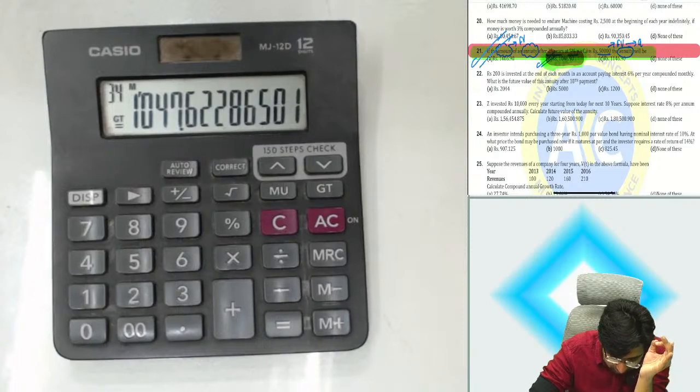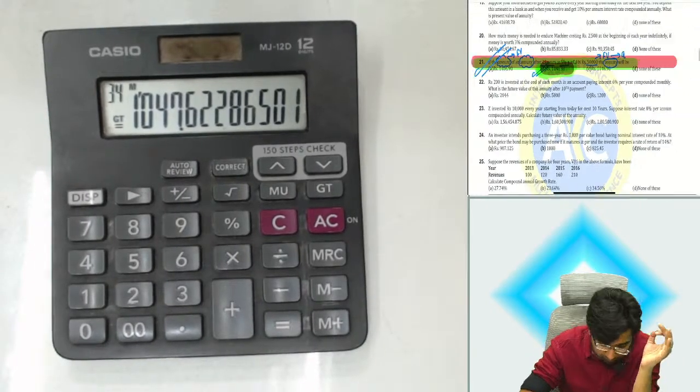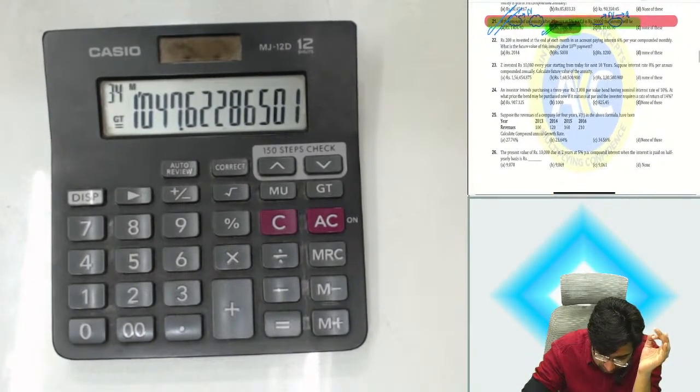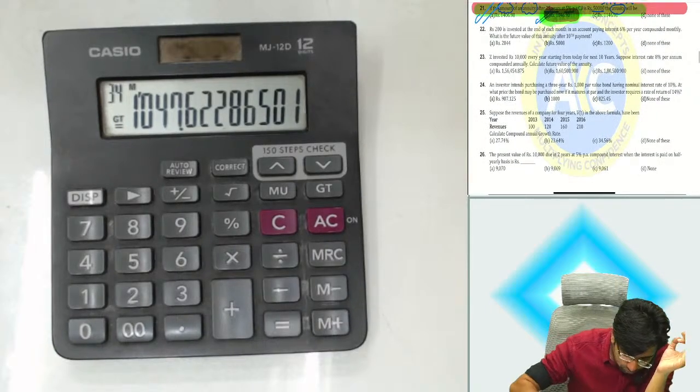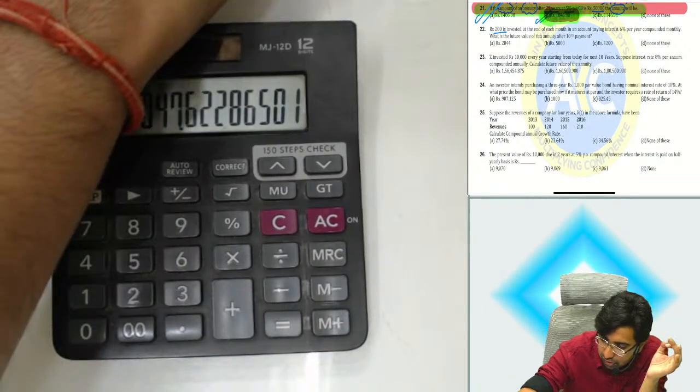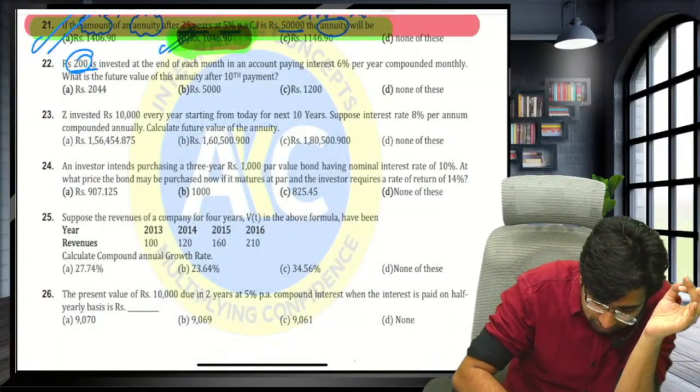Guys, we are done with this. Now let's start this. Rupees 200. Next question: Rupees 200 is invested at the end of each month.